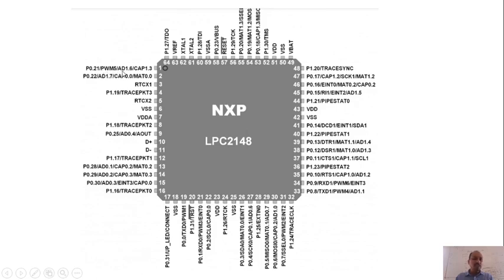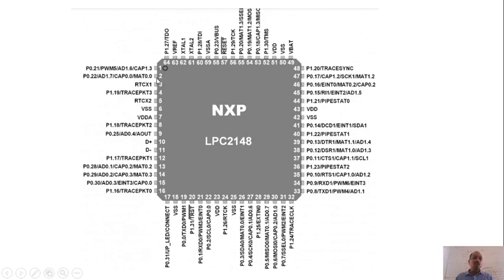The third function is AD1.6, analog to digital 1.6, and the fourth function is CAP1.3. So pin number 1 can perform 4 different functions, but only one at a time. Whenever it performs the first function, it performs GPIO, general purpose input output.